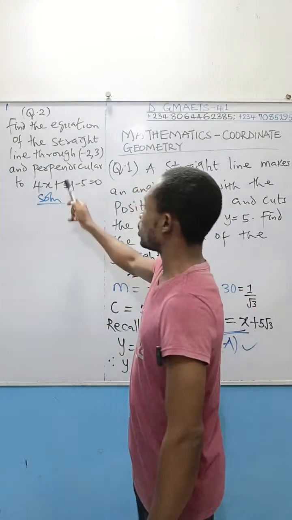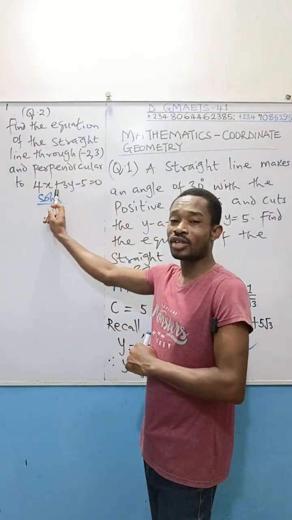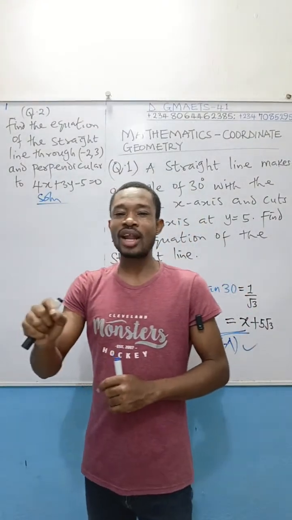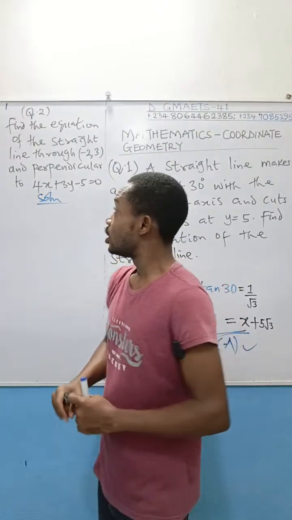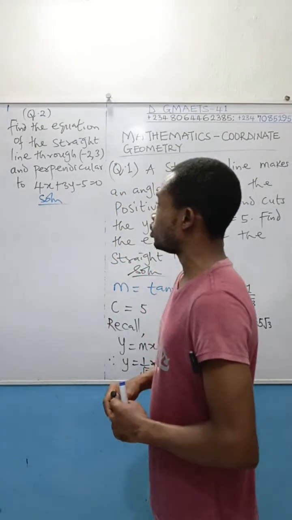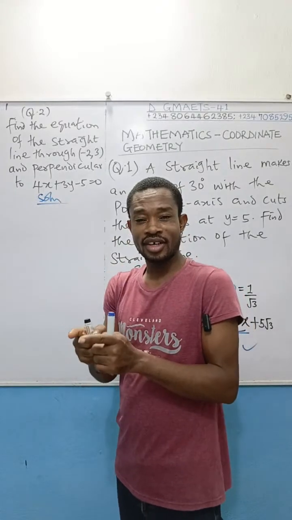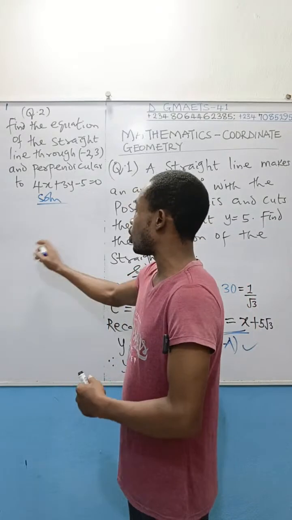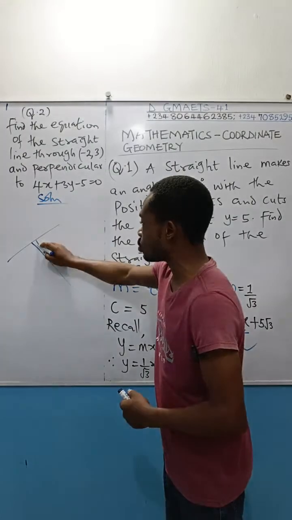Now, since we are told that the straight line whose equation we are to find is perpendicular to this one, you must remember that the gradient of a perpendicular line is equal to minus 1 over the gradient of the straight line. The perpendicular line is also a straight line, right? If I call this PQ the straight line, then this one, ST, I'll consider to be perpendicular to it.